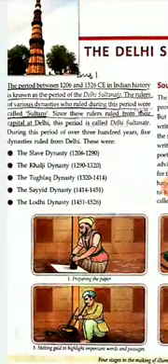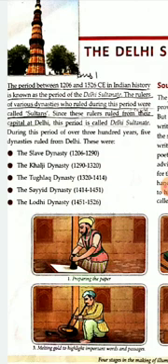The period between 1206 and 1526 CE in Indian history is known as the period of the Delhi Sultanate. The rulers of various dynasties who ruled during this period were called sultans.